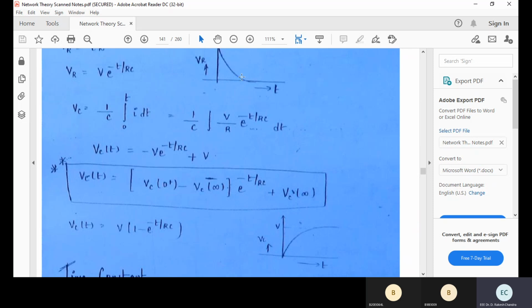So previously, voltage across the capacitor decreases. Here, voltage across the capacitor increases. At time t equal to infinity, the voltage across the capacitor is the maximum value of V. What is the maximum value of V? V is the source voltage.